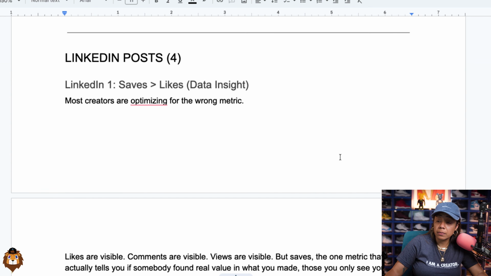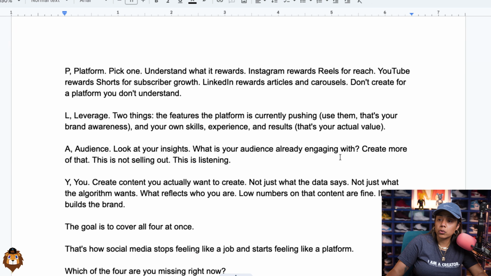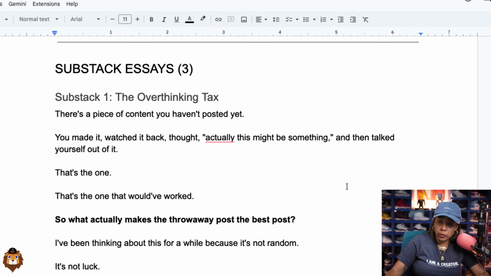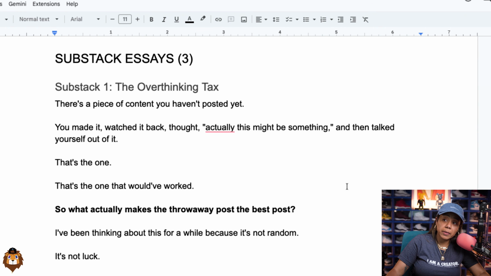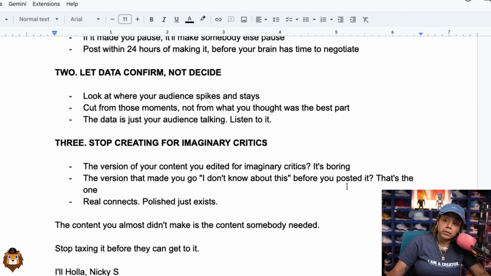It also has my LinkedIn posts all in this document. So it has 3 different LinkedIn posts, as you can see. I lied, actually 4. And the last part about the written one is the Substack. It actually made 3 different essays that I can use and put onto my Substack, and it saved everything into my Google Drive.